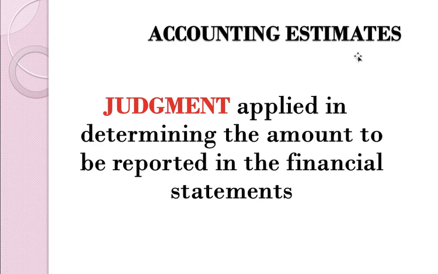Therefore, we have to do some estimation. A very simple estimation is when you sell your product on credit, you create a current receivable, and you need to be prudent. You need to estimate how much you are not able to collect, so that will be the allowance for it. That is an example of estimation.